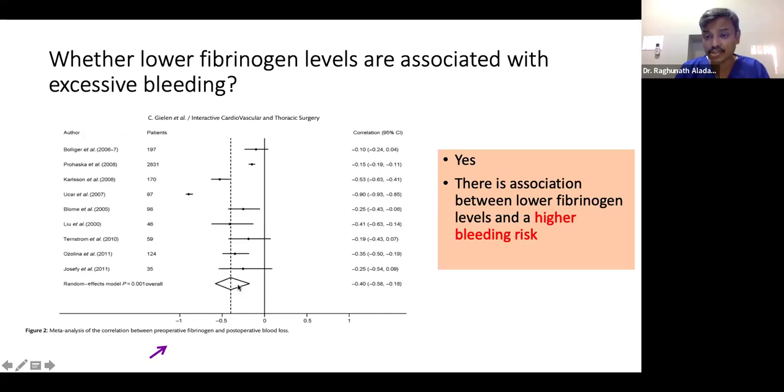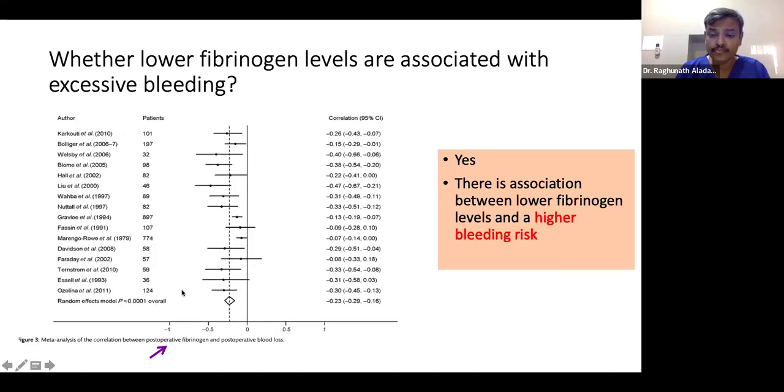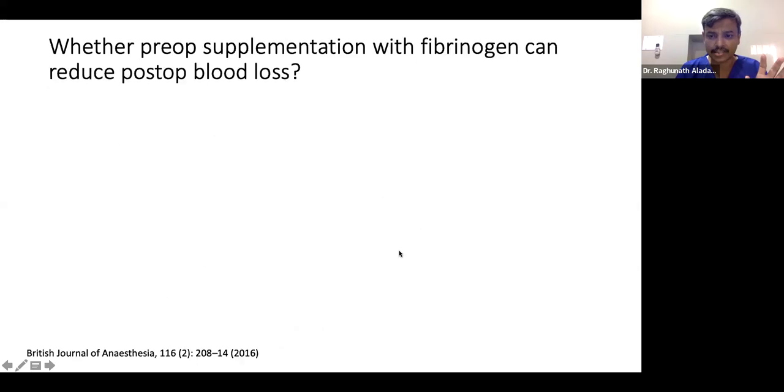Means there is a strong association between lower fibrinogen level and high bleeding risk. What about post-operative fibrinogen? Yes, even a low post-operative fibrinogen level is associated with post-operative blood loss. That is a very important point, already proven with so many RCTs and meta-analyses.